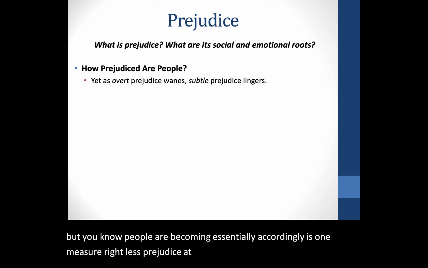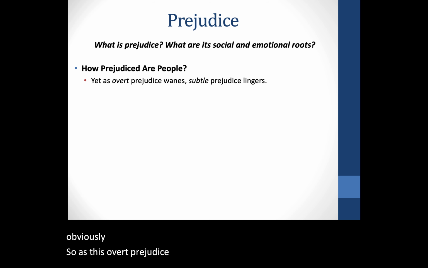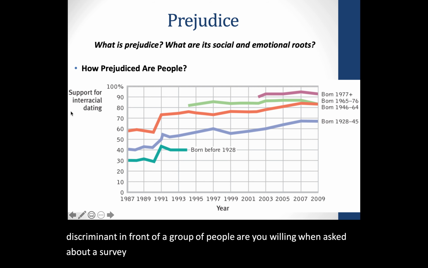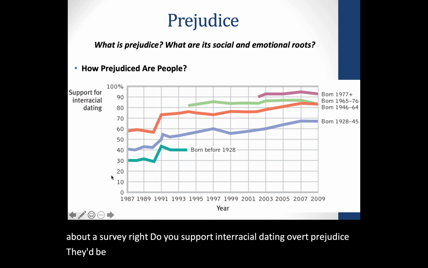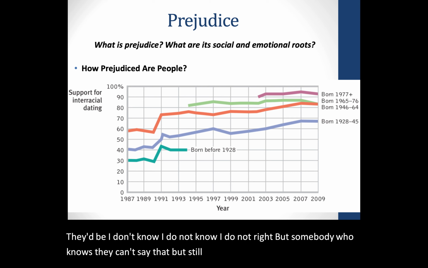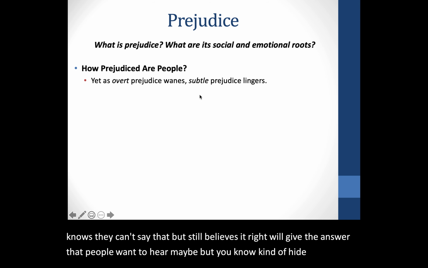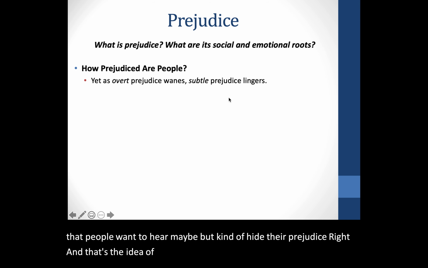So as this overt prejudice wanes, which means are you willing to discriminate in front of a group of people? Are you willing, when asked about a survey, right? Do you support interracial dating? Overt prejudice, they'd be like, no, I do not. Right? But somebody who knows they can't say that but still believes it will give the answer that people want to hear, maybe, but kind of hide their prejudice, right? And that's the idea of subtle or covert prejudice, right?